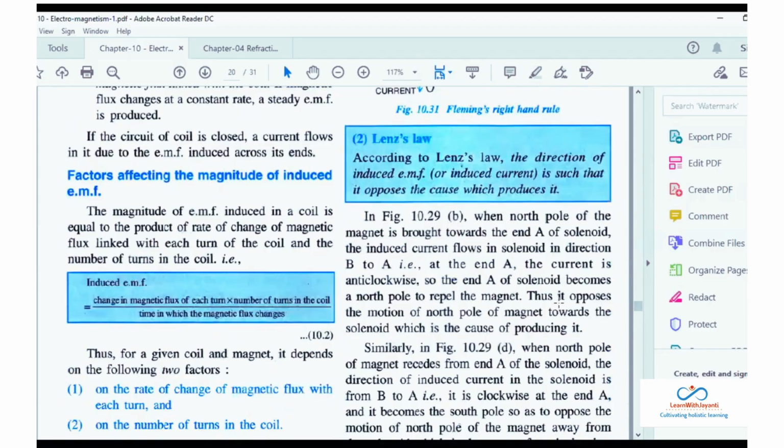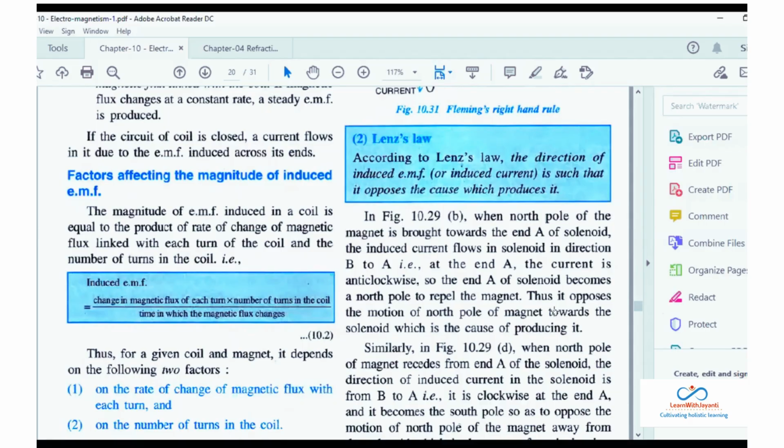Thus, it opposes the motion of the north pole of the magnet towards the solenoid, which is the cause of producing it. So it doesn't allow. You are trying to force the magnet towards the solenoid, but the end of the solenoid has become north pole. Therefore, you are trying to oppose the motion. Okay, you are trying to repel it. See, if you don't try to repel it, what will happen? You are supposed to generate a current. Whenever there is a motion in that magnet, that time the current will be induced.